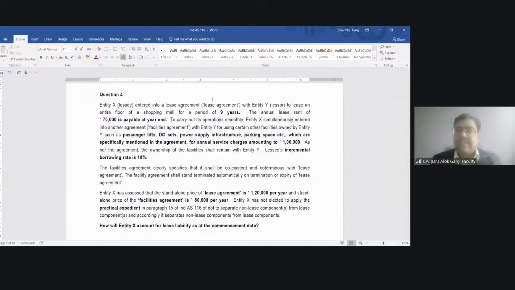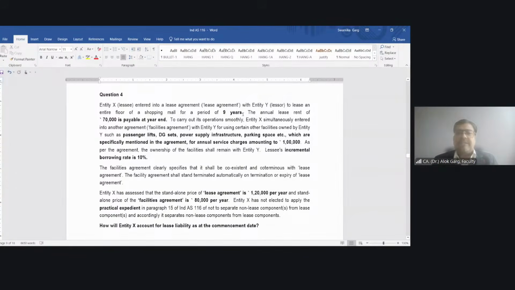Entity X, a lessee, entered into a lease agreement with entity Y, a lessor, to lease an entire floor of a shopping mall for a period of 9 years.